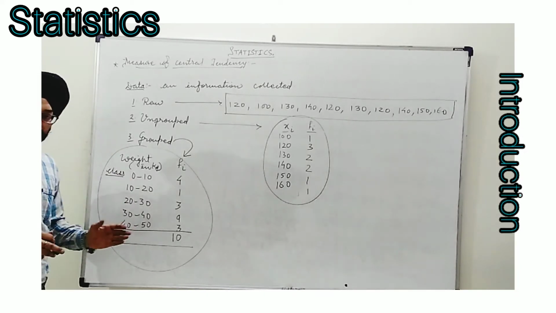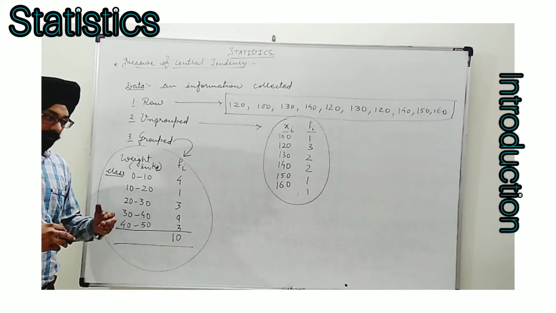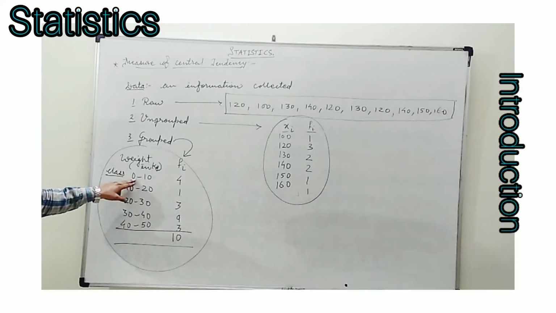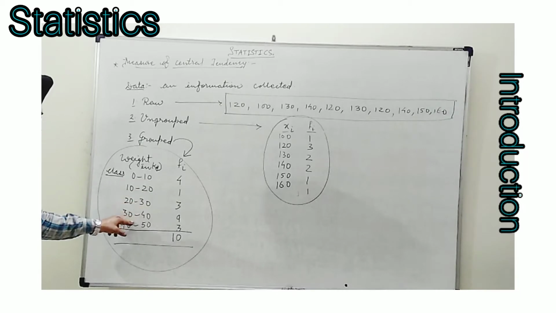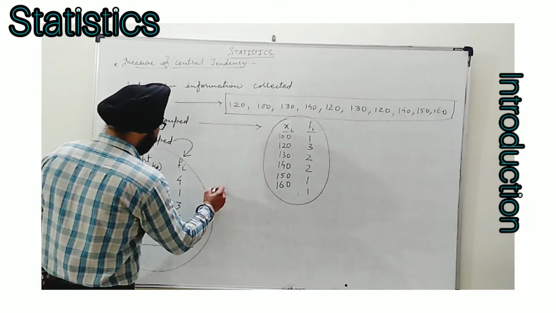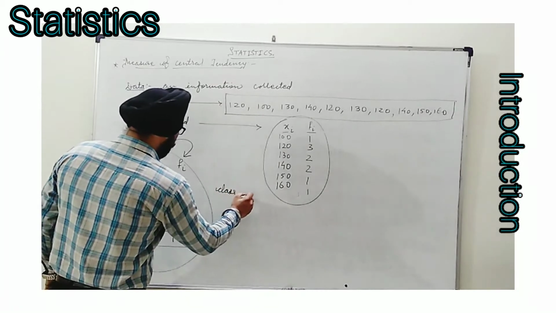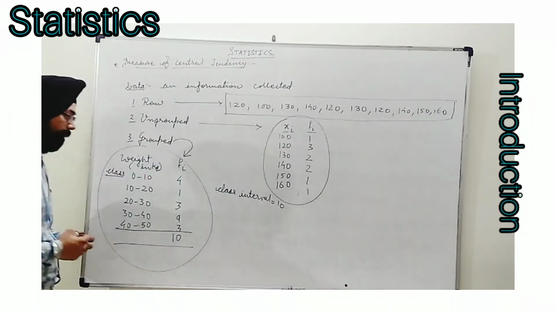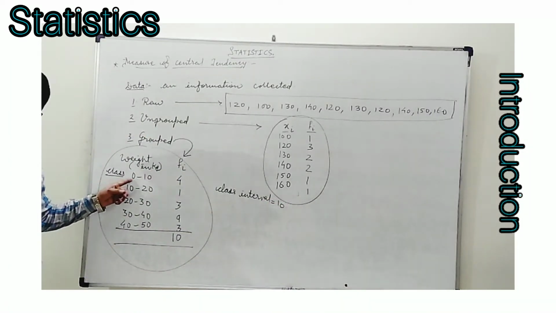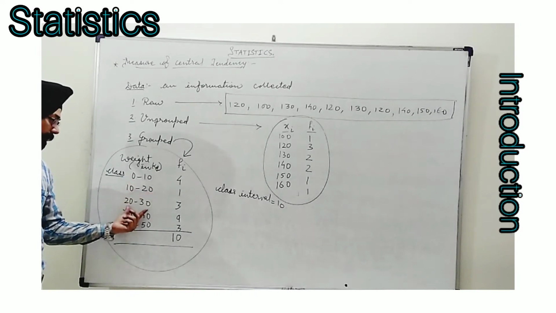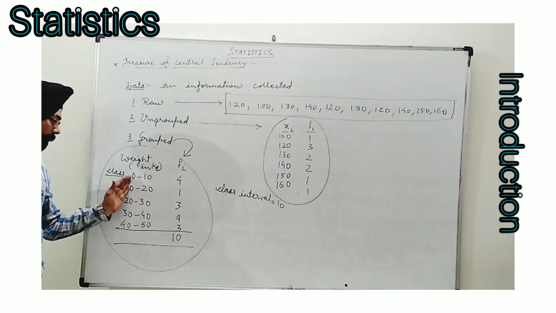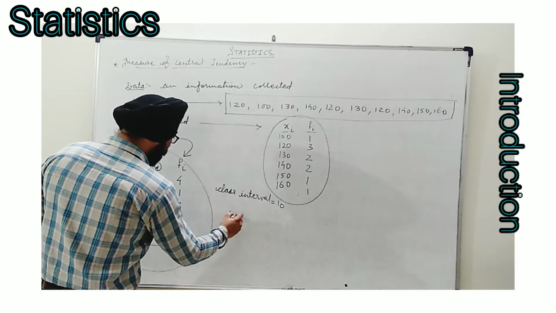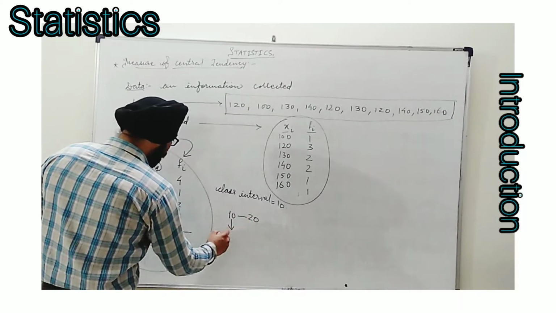By the way, this is already provided whenever a question is given, but this is a basic thing we must know. Like I have taken a difference of 10 in each class. This difference is known as the class interval. So the class interval we have taken is 10. Also, you see that in each class I have taken two values. One you will find the minimum and the next you will find the maximum. The minimum value, like if I consider the class 10 to 20, this minimum value is known as the lower limit.